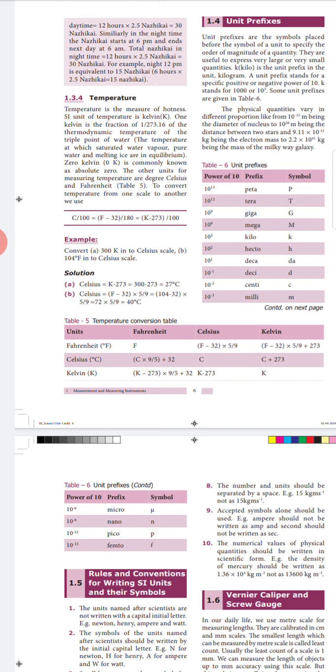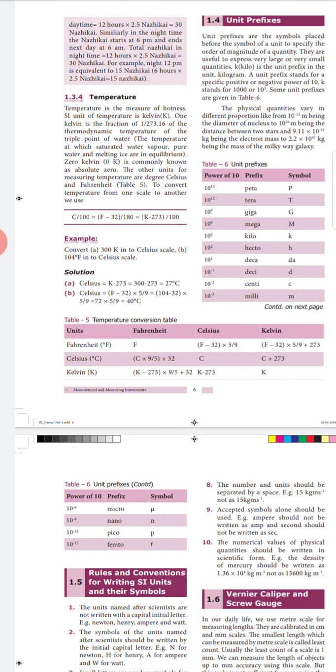Now conversion of Kelvin to Fahrenheit and Celsius. First we will do Fahrenheit. If you want to convert Kelvin to Fahrenheit, then subtract 273 from the Kelvin value and then multiply it by 9 by 5, then add 32. It will give you the Fahrenheit value. And if you want to convert Kelvin into Celsius, directly you can subtract 273 from the Kelvin value, and you will get the Celsius value.